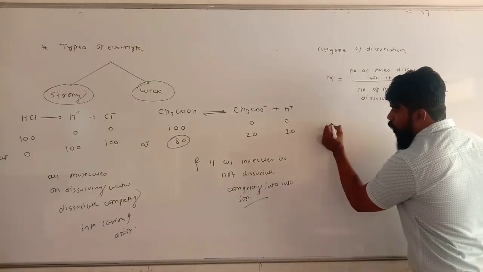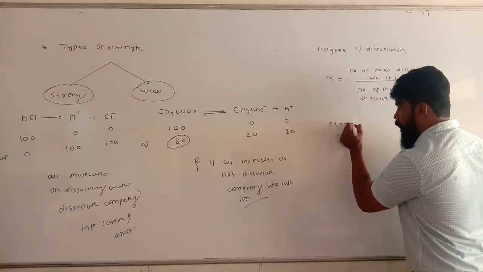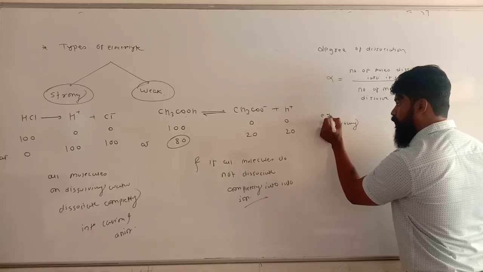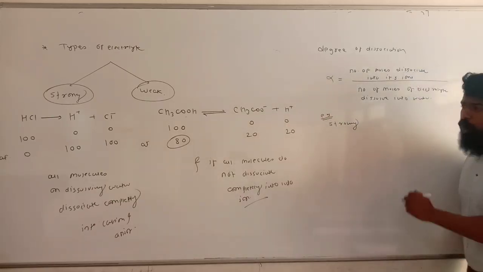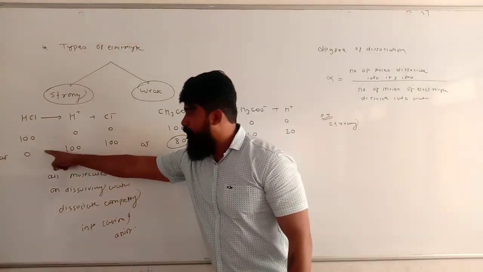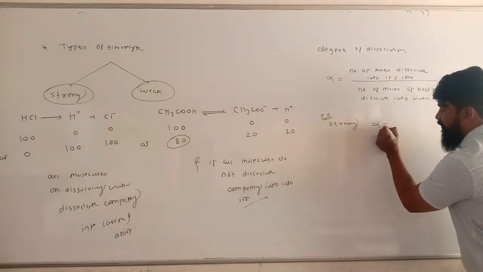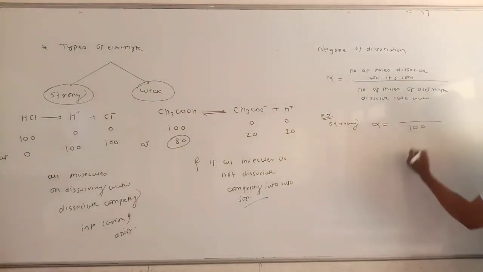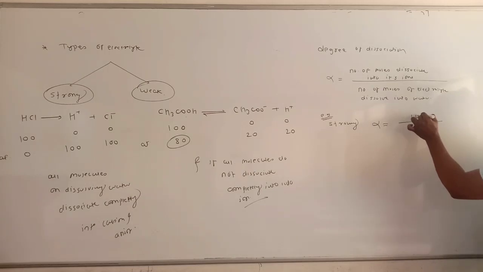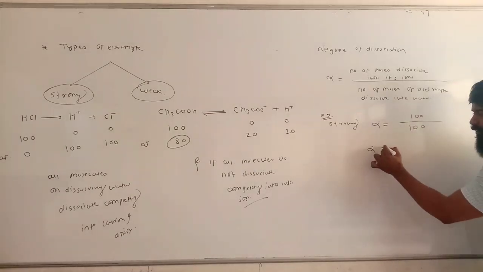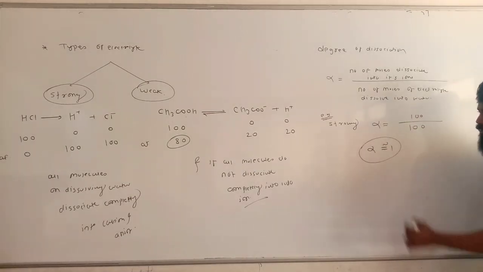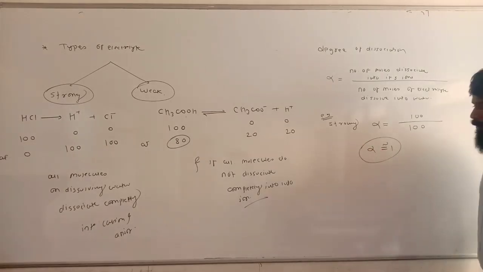Suppose the electrolyte is strong. When you look at a strong electrolyte, HCl, the number of moles of HCl dissolved in water is 100, and the number of moles of HCl dissociated into ions is also 100. So alpha is nearly equal to 1 if the electrolyte is strong.